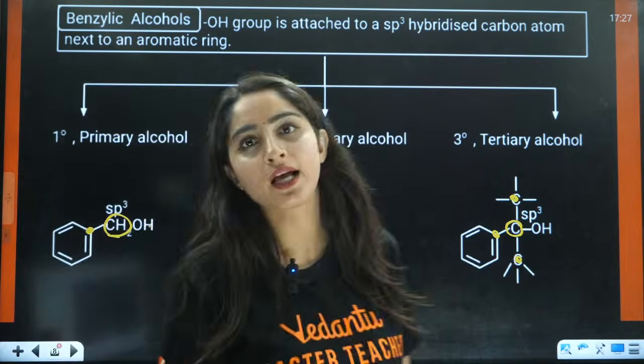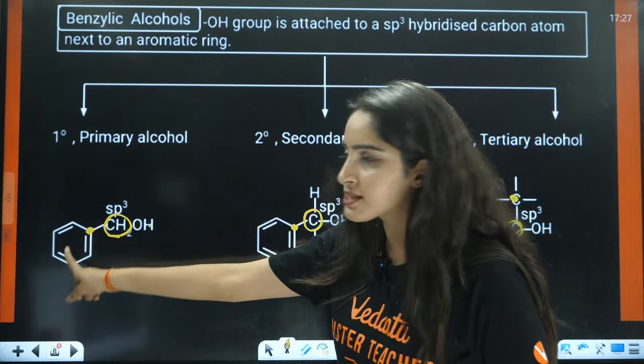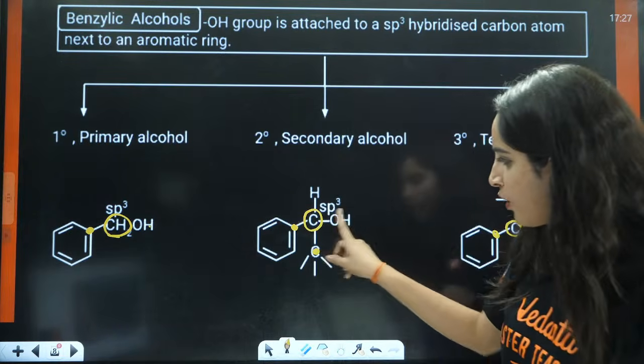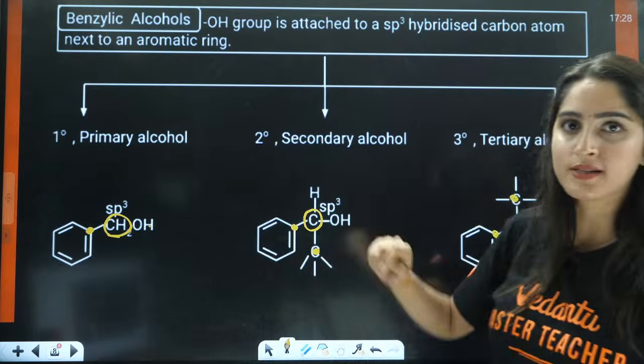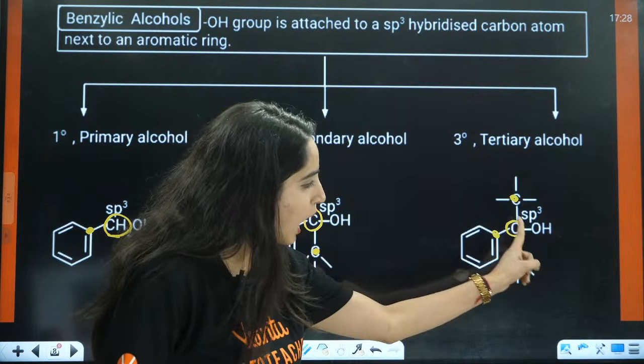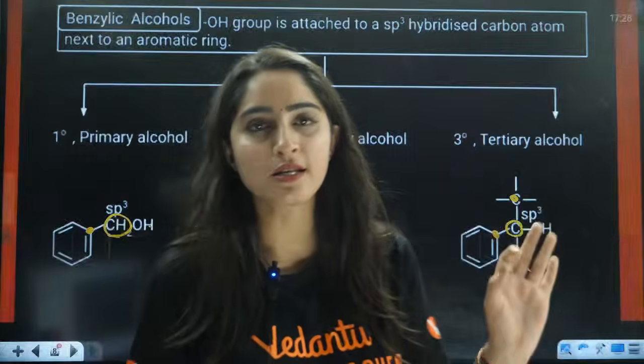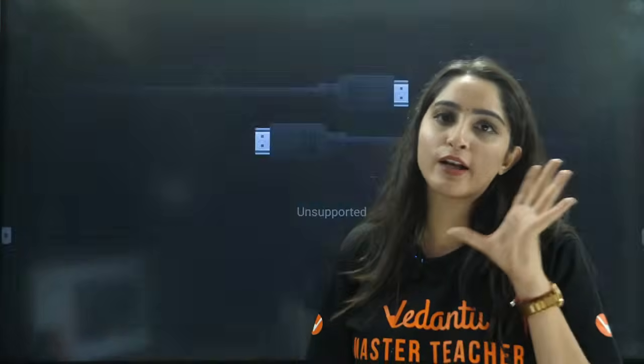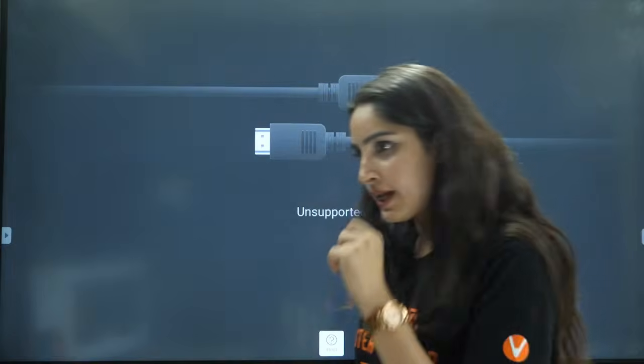Why they are benzylic? Because OH connected to carbon is connected to benzene. Same, OH connected to carbon is connected to benzene. Right? This is your benzylic 1 degree, 2 degree and 3 degree alcohols. Right? Okay?